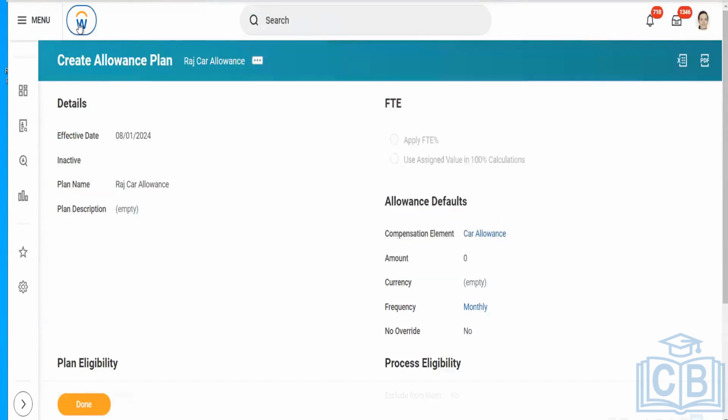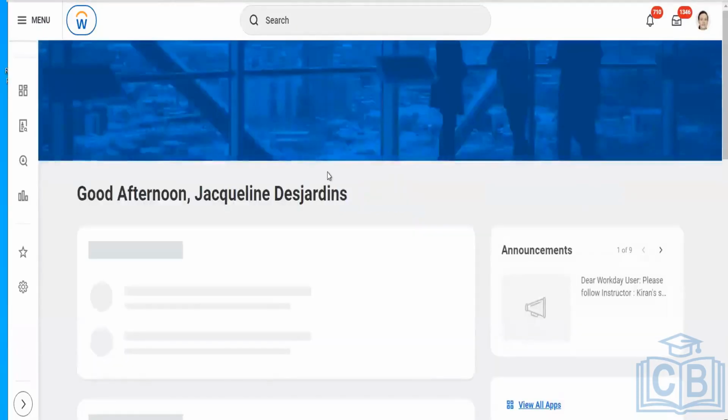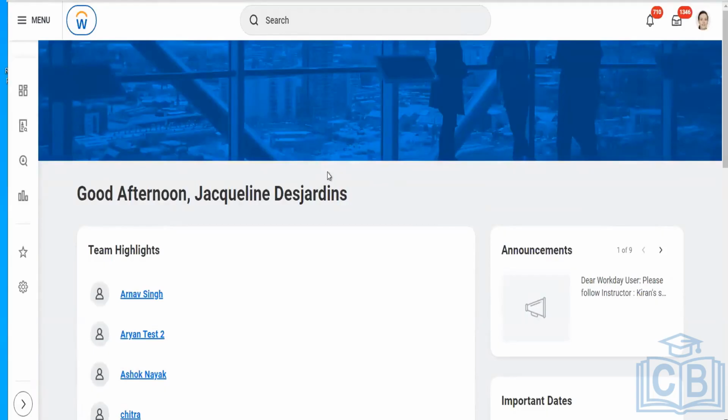Now, when we create all these plans, different plans like car allowance, what I want is that if anyone is hired in Germany, this allowance plan should automatically become applicable for that specific worker at the time of the journey. Whenever I'm defining the company, that should pop up automatically.